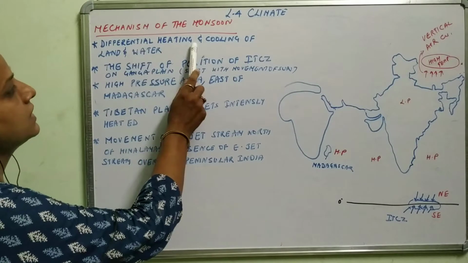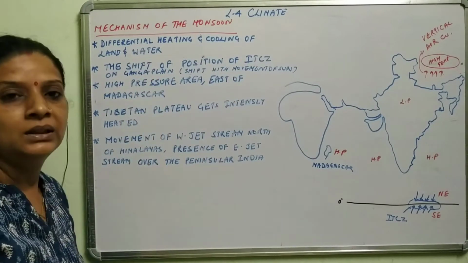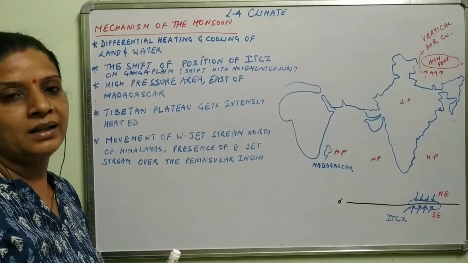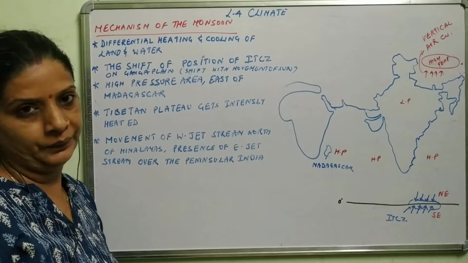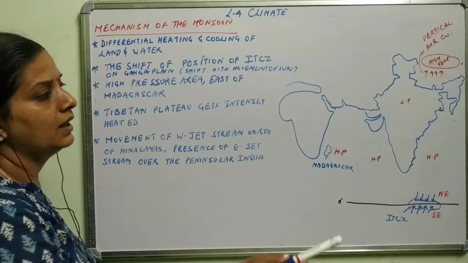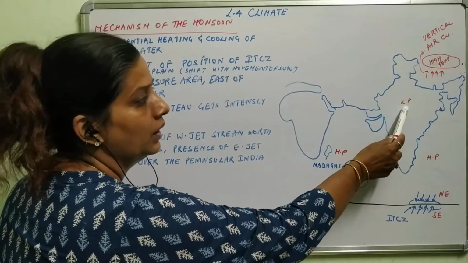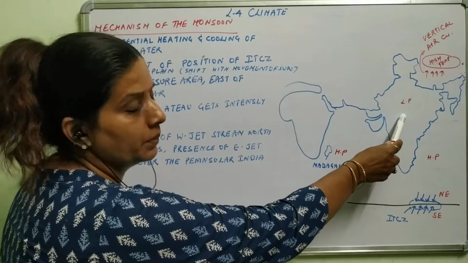First is differential heating and cooling of the land and water. That is different because land is heated more in comparison to the water. And when the temperature on the land is high, the pressure will be low. If the temperature will be low, the pressure will be high.